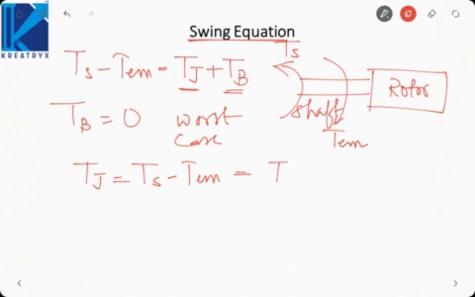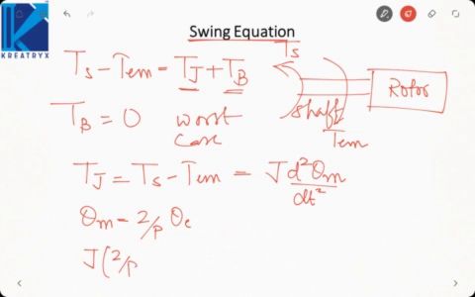Now inertia torque is always J d square theta m by dt square. Now again this is in the mechanical domain, so let me write theta m is equal to 2 by P theta e. So J into 2 by P d square theta e by dt square will be equal to Ts minus Tem.